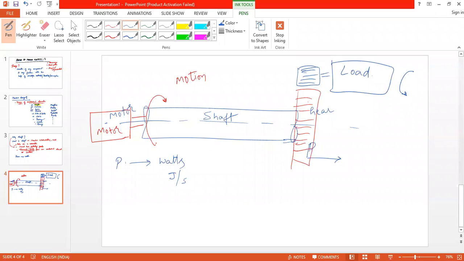Okay. So here, the power of the motor is given in terms of kilowatts, right? Yes, sir. So this motor will transmit the power so that this load can be rotated.